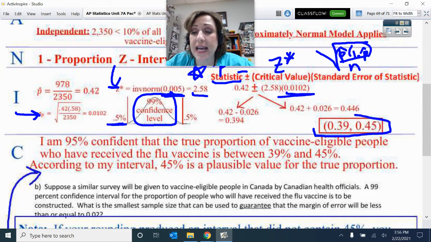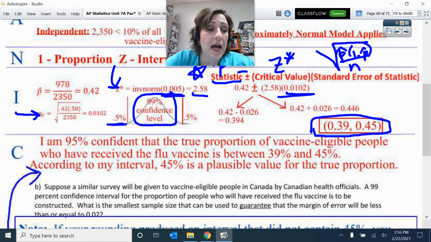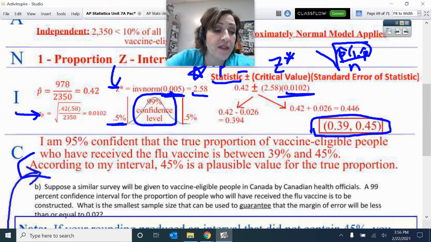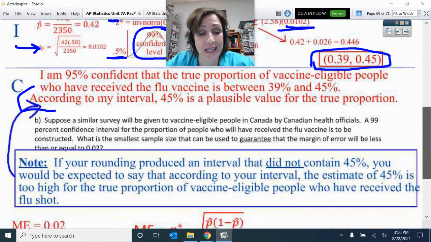then I'm 99% confident the true proportion of vaccine eligible people who got the flu vaccine is that. But I comment on this. I say, according to my interval, 45% is a plausible value. Could happen. I'm not saying it is.